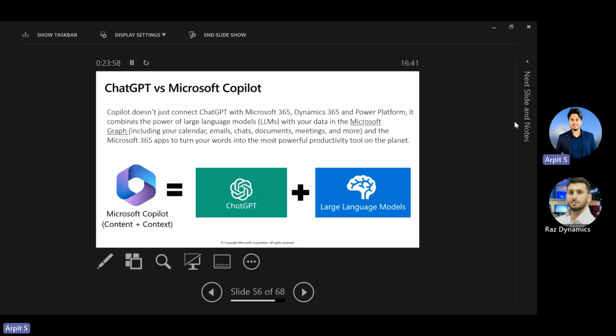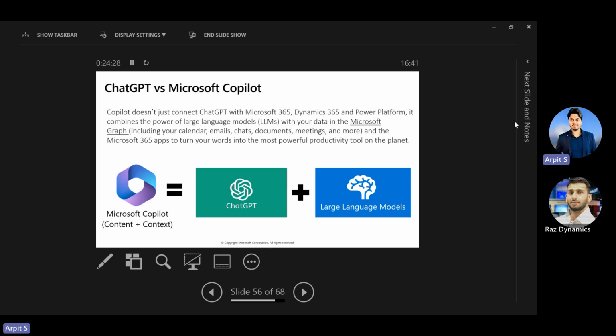So this is the difference between ChatGPT and the Microsoft Copilot. It doesn't just connect with ChatGPT, because ChatGPT is not just a chatbot. It is actually available as an API as well. So anyone can consume that API to provide the chatting capability or the artificial intelligence capability. So Copilot doesn't just connect with ChatGPT; with Microsoft 365, Dynamics 365, and the Power Platform, it combines the power of LLMs as well.